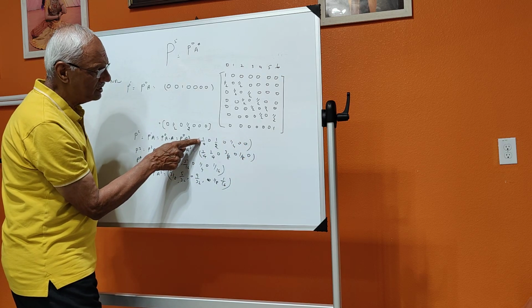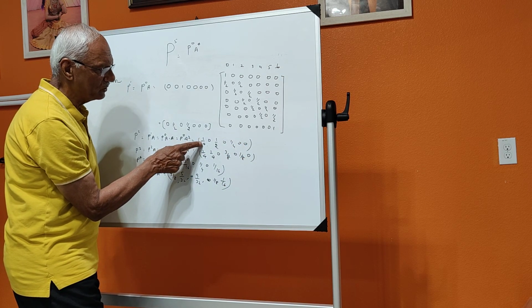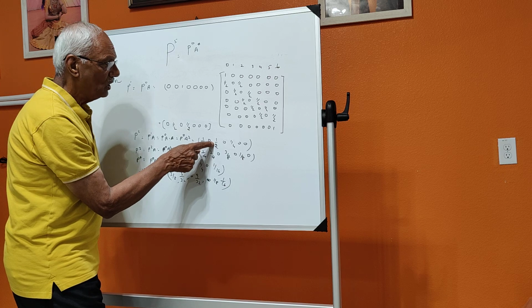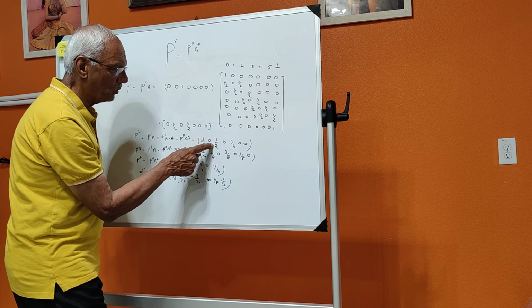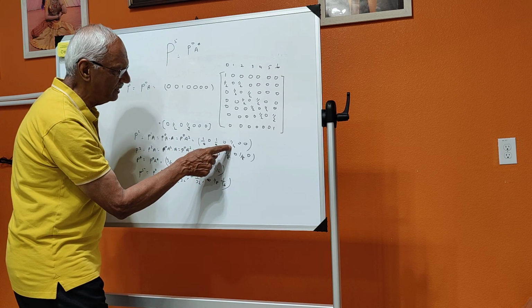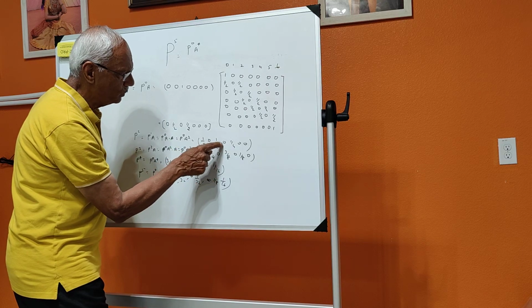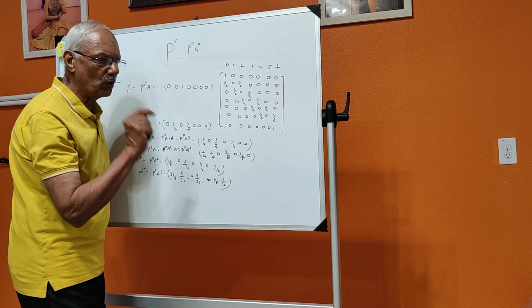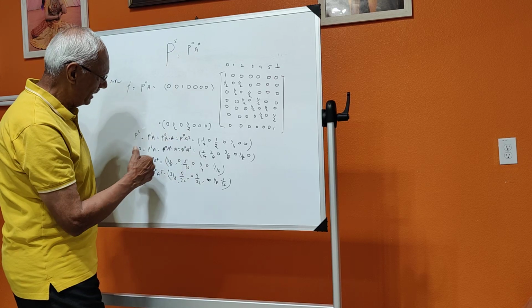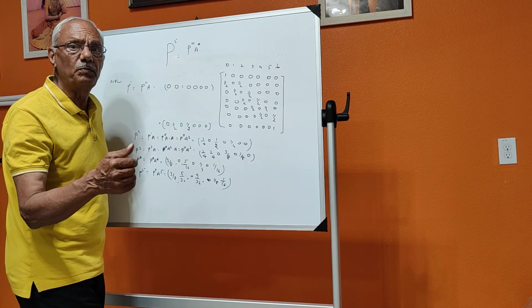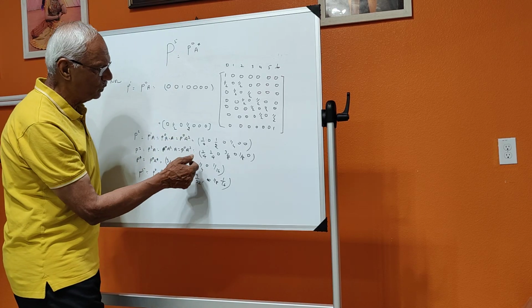That means the probability of having 0 rupees is 1 by 4. The probability of having 2 rupees is half. And the probability of having 4 rupees is 1 by 4. Now, how to get the third probability, the third round probability of the states? How do you do that?